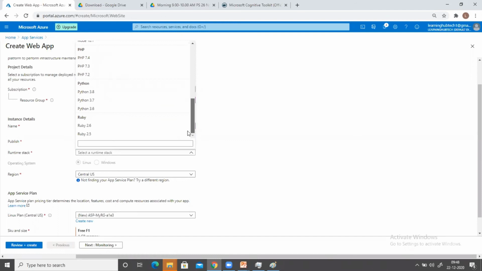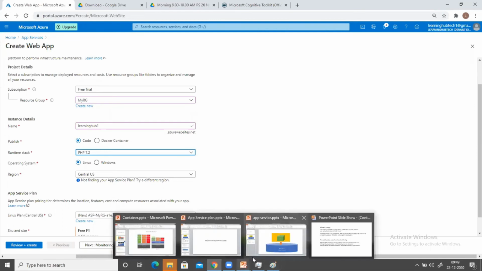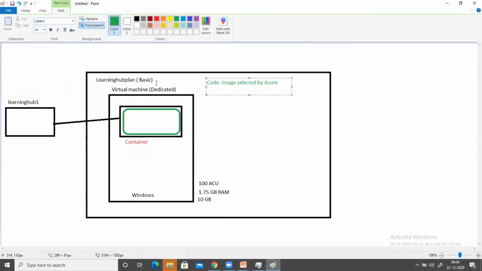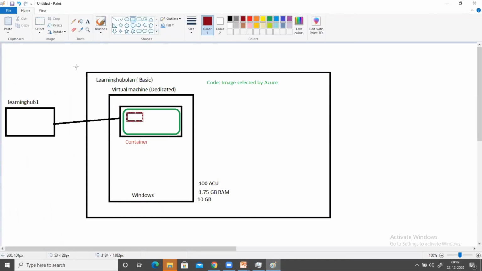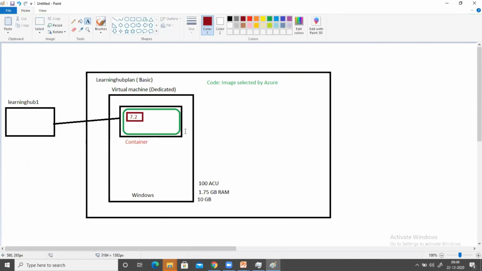So there are multiple languages: Ruby, Python, PHP, Node, Java, .NET Core, .NET. All the prominent programming languages are reflecting here. Suppose I'm saying that my program is developed in PHP 7.2. So as soon as you select this option 7.2, what is going to happen? One package is going to be installed on it. That will be PHP 7.2. This PHP 7.2 package will automatically install inside this image.